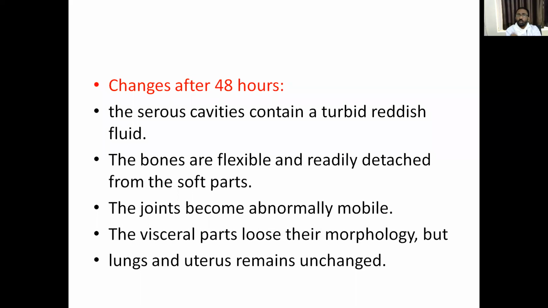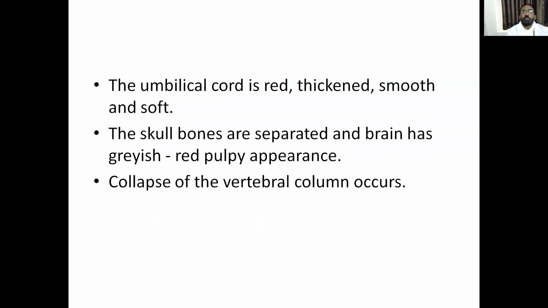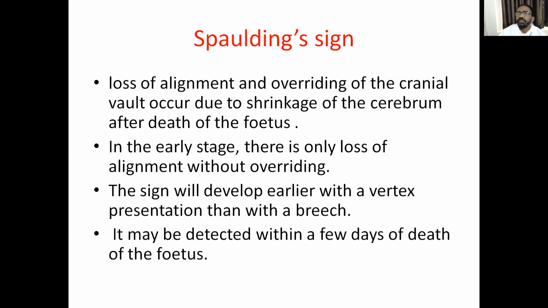The viscera are loose and lose their morphology, but the lungs and uterus remain unchanged for a long time. The umbilical cord is red, thick, smooth and soft. The skull bones are separated and the brain has a grayish red pulpy appearance. Collapse of the vertebral column is the commonest feature in maceration. Maceration is a very important short notes question, a two marks question in your theory examination. So remember maceration and its features, and it is also asked in your practical examination.